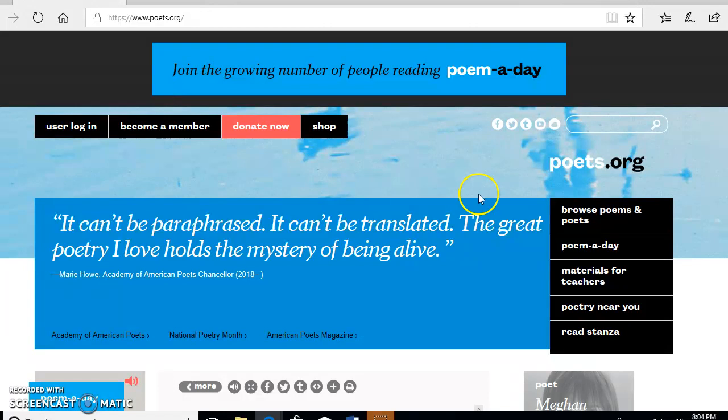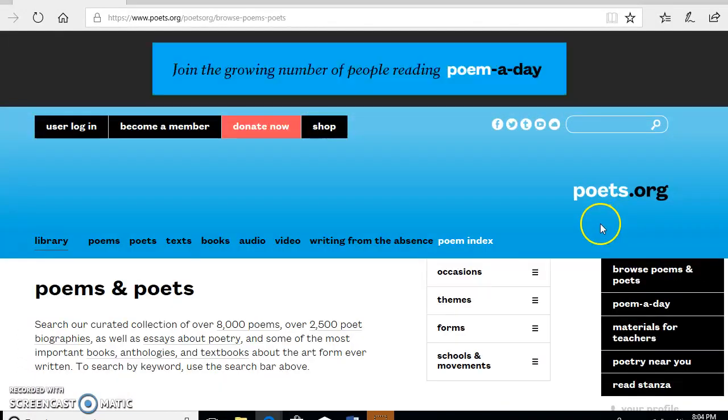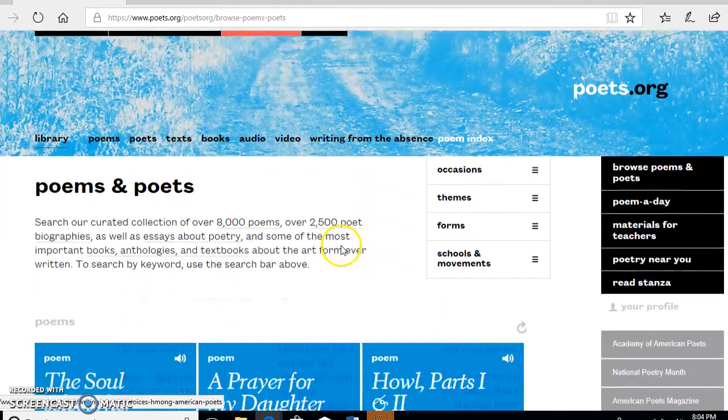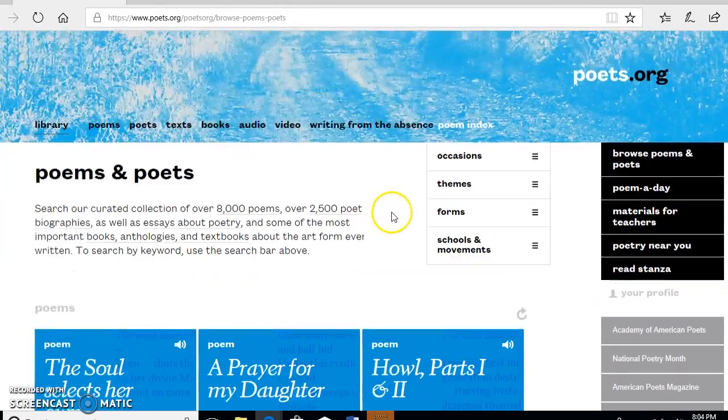Here, you can browse through over 8,000 poems. Poets also come from a vast array of time periods, from Henry David Thoreau to William Carlos Williams. How can a student make good use of this site? Let's find out. Over on the right, we have the Browse Poems and Poets tab. I'm going to click on that, and it's going to take me to the browsing page.